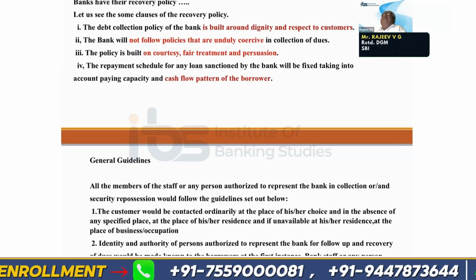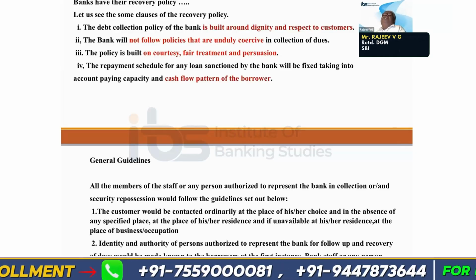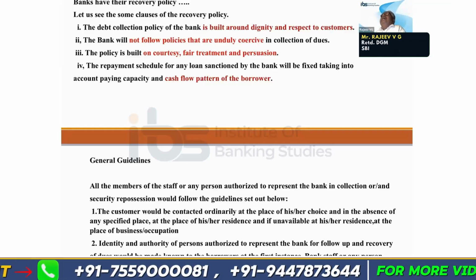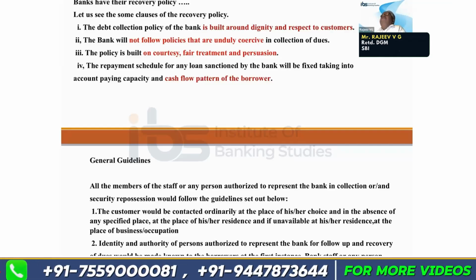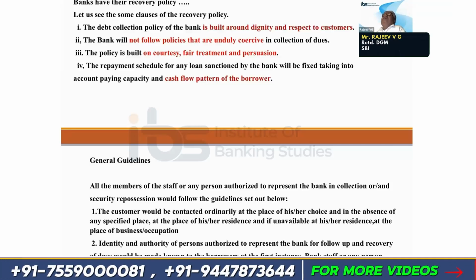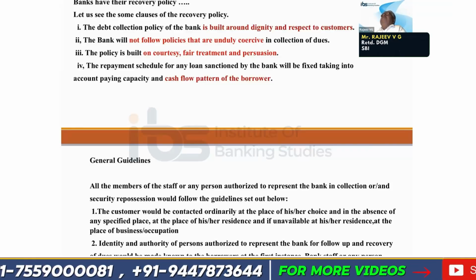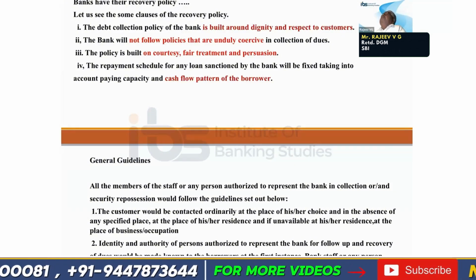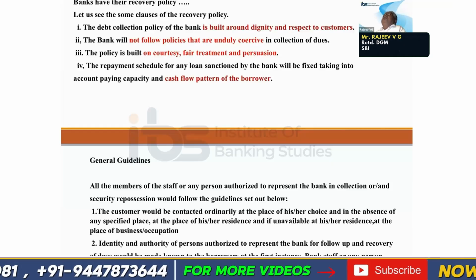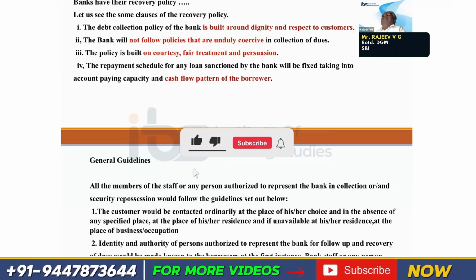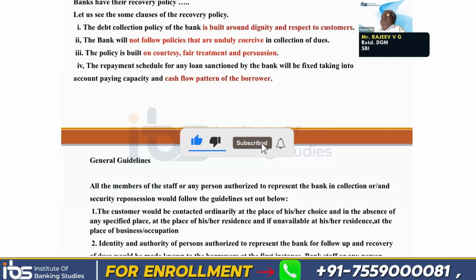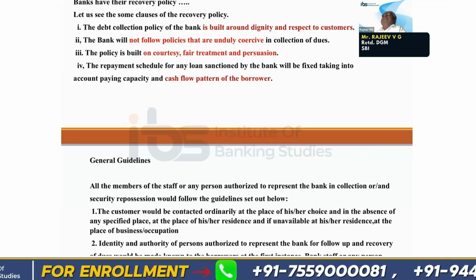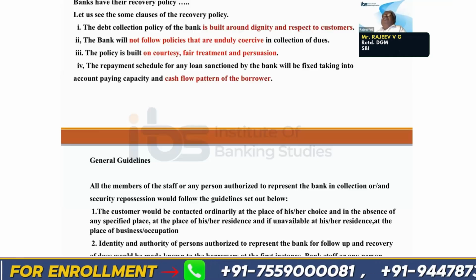See, in my case, I am a pensioner. I am getting my pension on 25th or 27th of every month. So my cash inflow pattern is like that. If I am getting the pension on 27th and I am asked to repay a loan on 26th, it will be difficult for me. So make it 28th or 29th so that it will be comfortable for me, because at that time I will have cash. So the cash inflow pattern for a salaried person or a pensioner is the date of salary or date of pension.